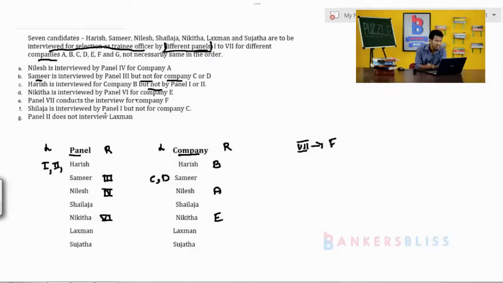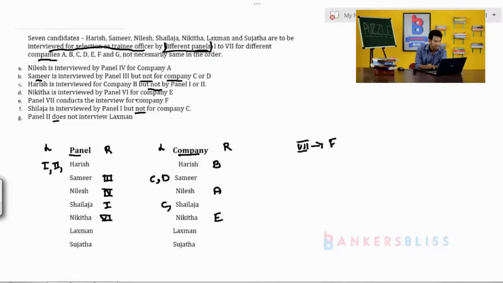Next one, Shailaja is interviewed by panel 1st. Look at here, Shailaja. Where is Shailaja? Shailaja is here, interviewed by panel 1st. But not, look at here once again, we have the terminology not. It means Shailaja is not interviewed for company C. Is it clear?